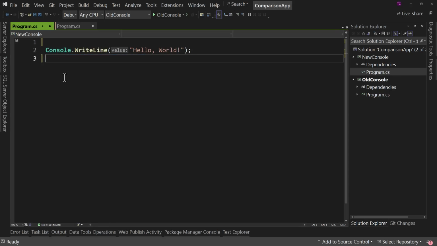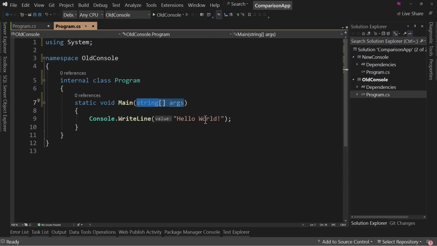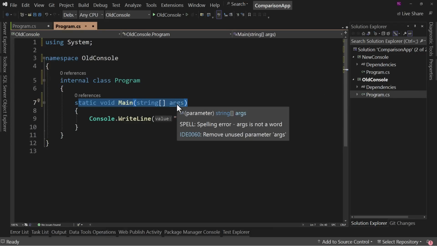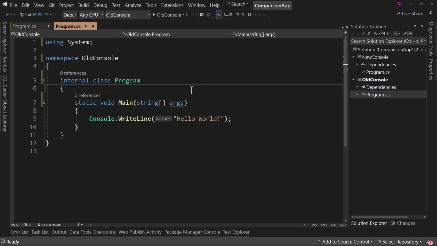And if we're trying to compare apples to apples, what are the magic things you need to know about? In this new way, the magic things are the string array args and the fact that Program.cs gets executed when the application starts. Over here, we need to know that static void main gets executed when the application starts, and we need to know not to call static void main. So it's kind of 2 for 2.